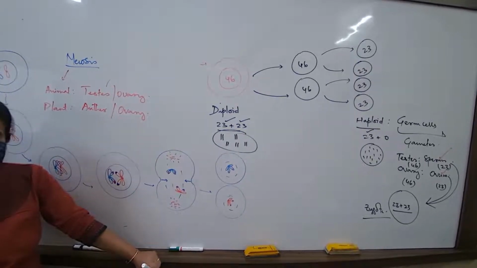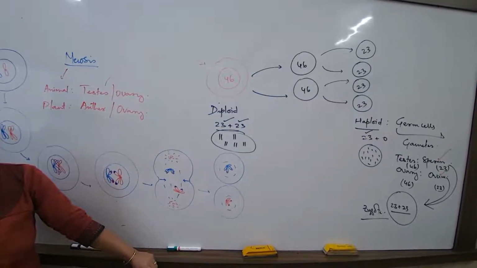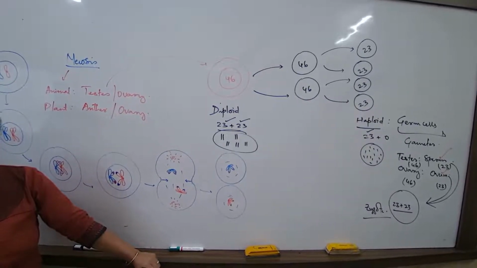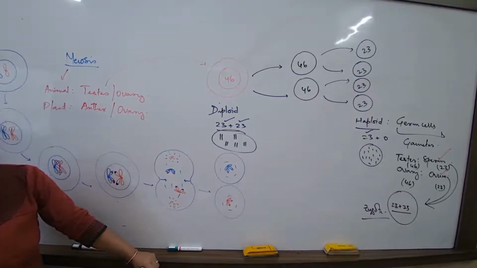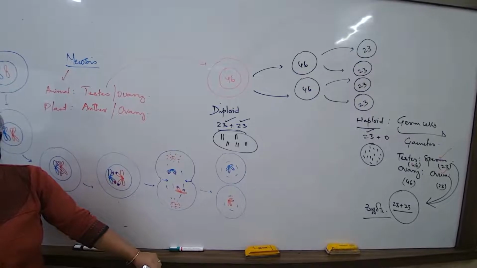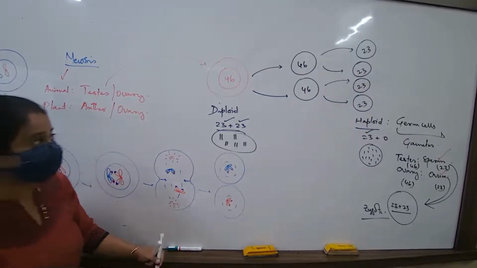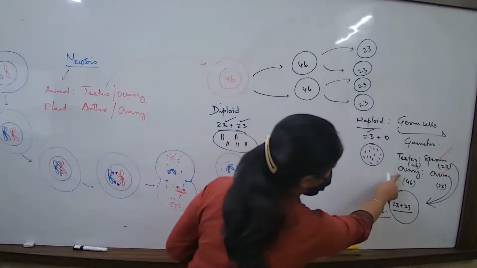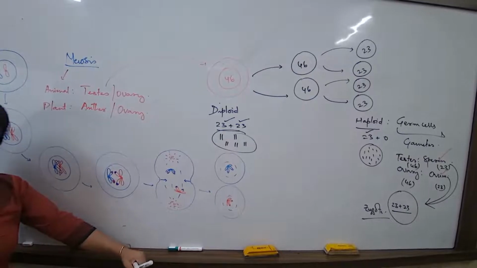What is the chromosome number in the cells of the ovary? 23. Cells of ovary में chromosome number क्या है? 46. How many pairs? 23 pairs. Cells of ovary में 23 pairs. No confusion. ठीक है? Any doubt?